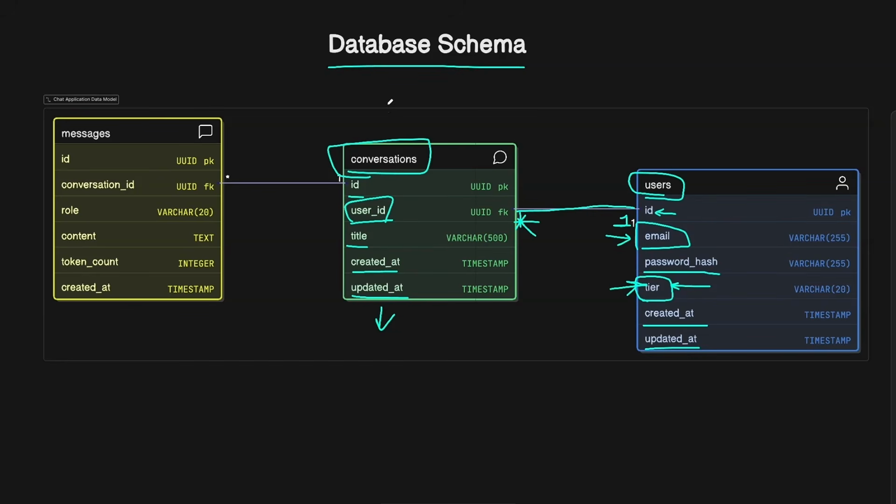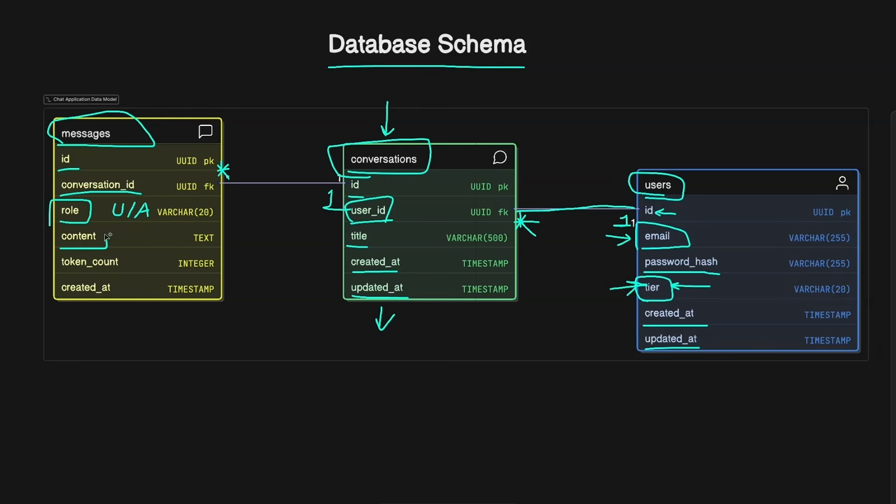And for the conversation, we need to store the chat history, which is first of all messages by the user and messages by the AI. That's why we need to have some messages table or collection where we will store the message ID, the conversation ID on which conversation this belongs to. So here one conversation can have many messages inside. We also will store the role, which tells us whether this is a message by the user or this is a message by the AI or LLM.